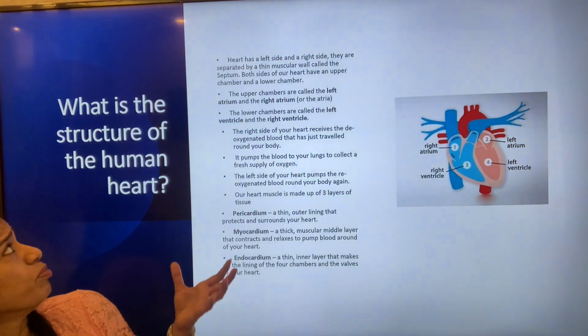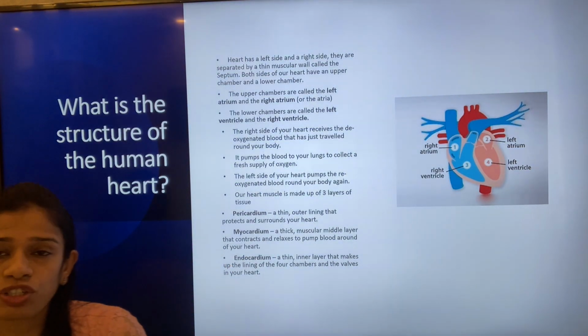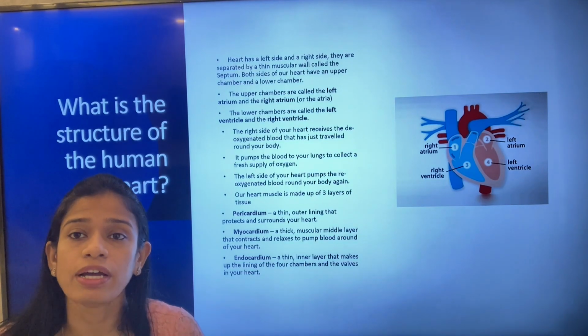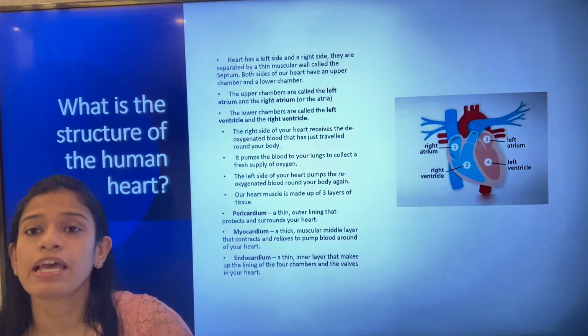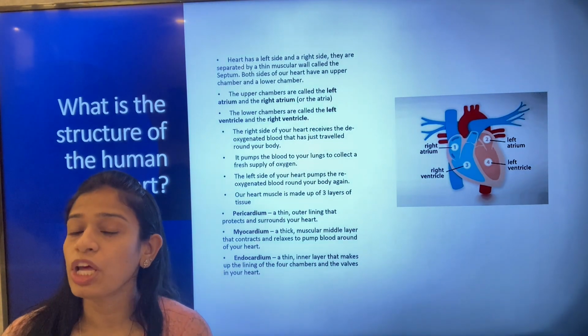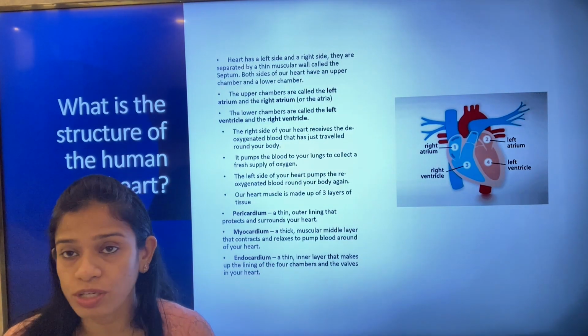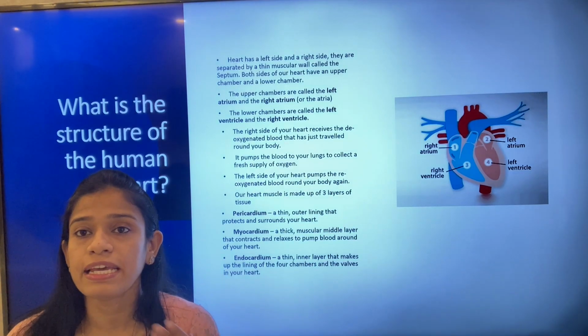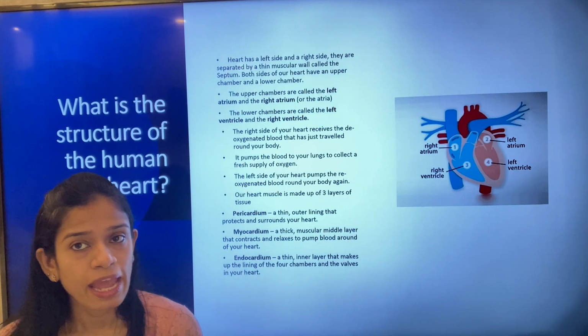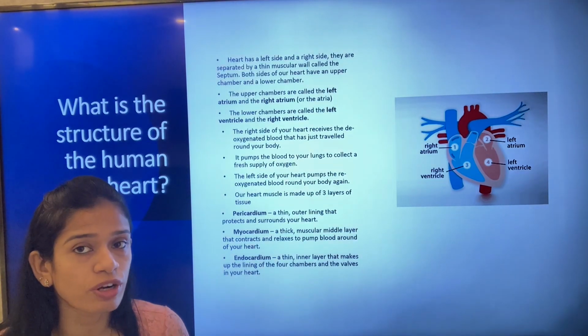Next, when we come to what is the structure of the human heart. It is a very important structure, about the size of a fist, and obviously located at the center, just back of the sternum, tilted a little towards the left, but in very rare cases we get to see it tilted towards the right. Now let's understand the structure of the heart.